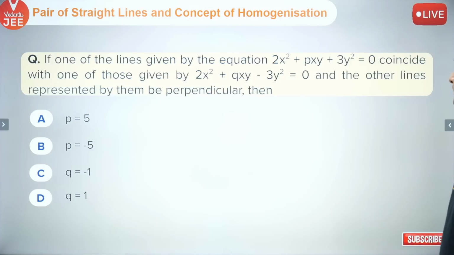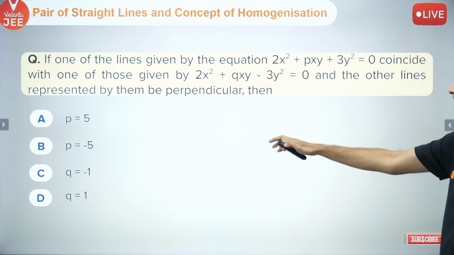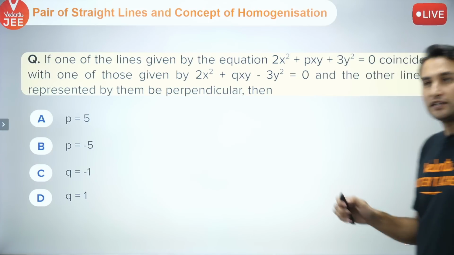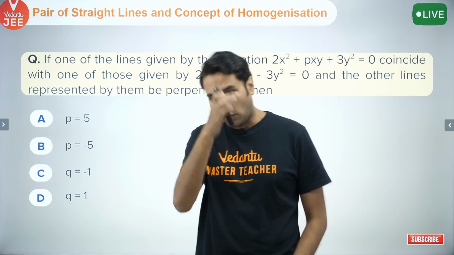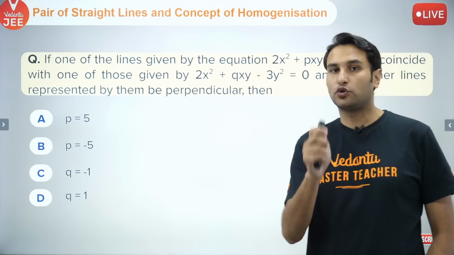Then this one: if one of the lines given by this equation coincides with one of the lines given by this, and the other lines represented by them are perpendicular, then let us see if we can solve this. Pretty interesting problem. By the way, the solutions to all these problems will also be there in the PDF that you will get, but I want you to do it on your own.